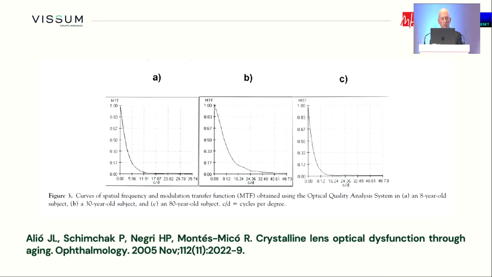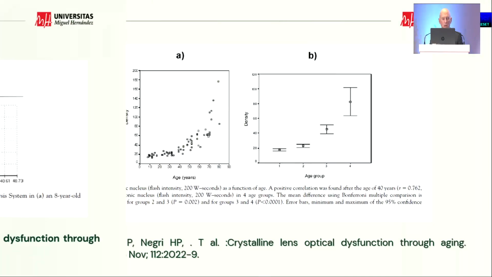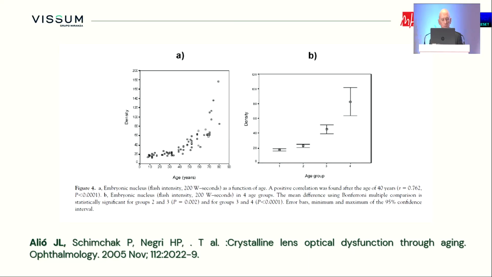Here you have the course that we published in 2005 about the MTF obtained using the optical quality analysis system in patients from 8 to 80 years of age. As you see, the MTF changes along life, and this change happens at different layers of the eye. It's not only in the nucleus, and there is a moment, from about 40 to 45, and precisely about 43, in which the decadence increases logarithmically. This is important because it's a sudden change that happens at the moment in which presbyopia is happening.